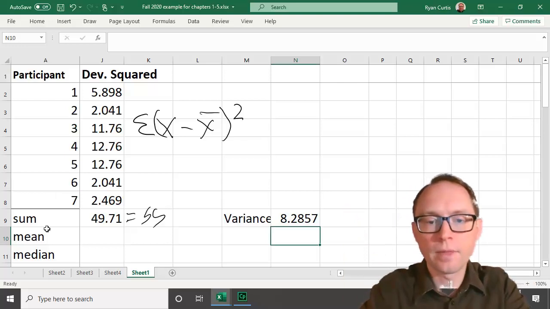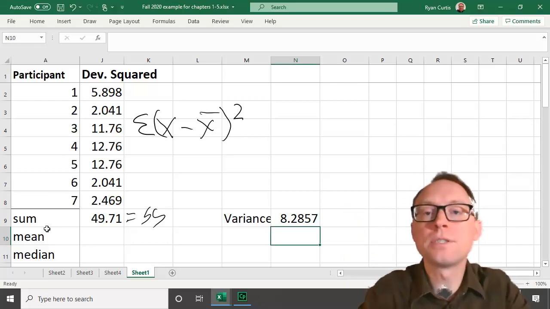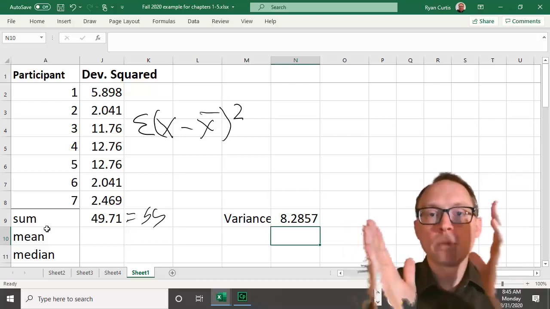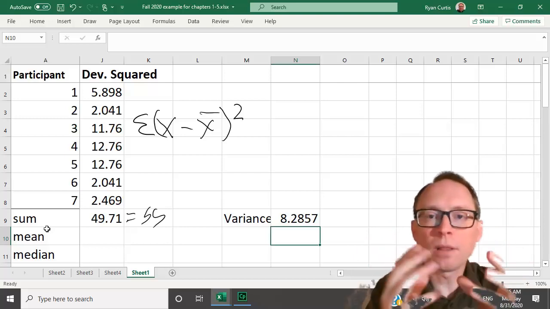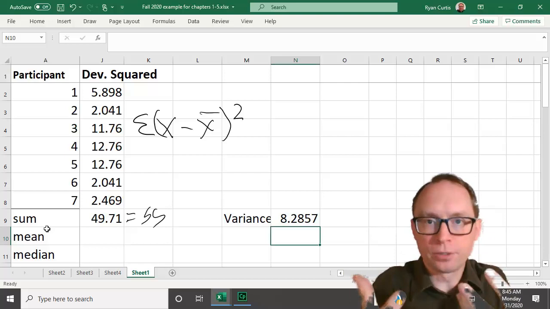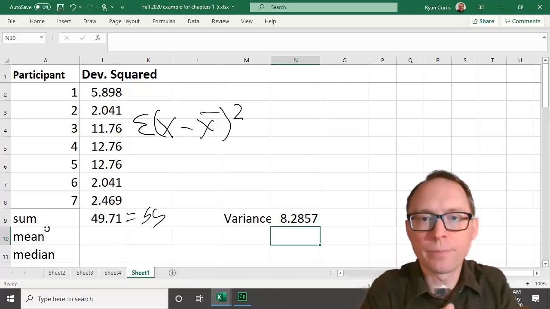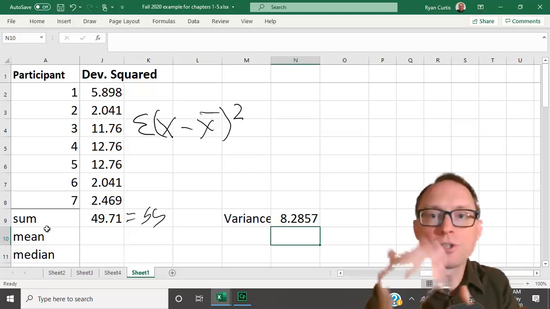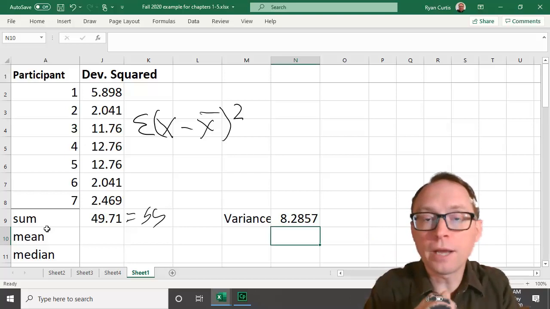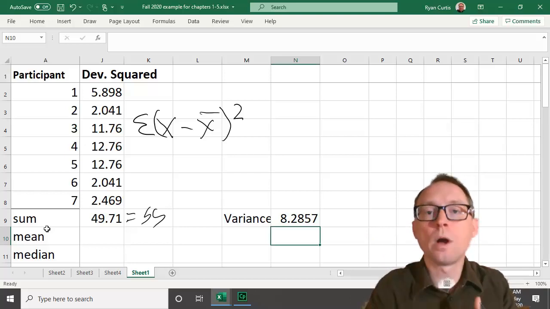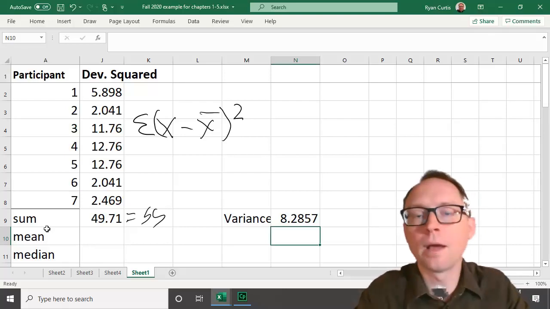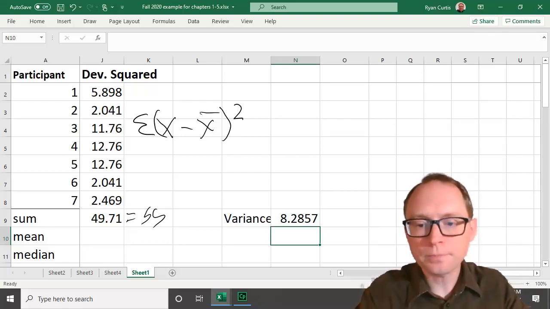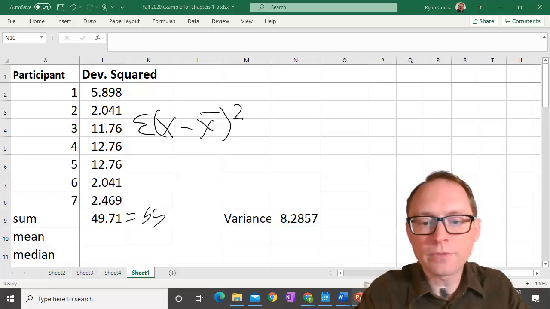That is variance. Variance is different when we're talking about the population compared to the sample. The reason is that we're trying to get at something like an average amount of deviation. What's the normal amount to deviate from the mean? If you've got the entire population, you just divide by n. If you don't have the entire population, you should do n minus 1 because otherwise you're going to underestimate the amount of variance that's going to happen. Okay?